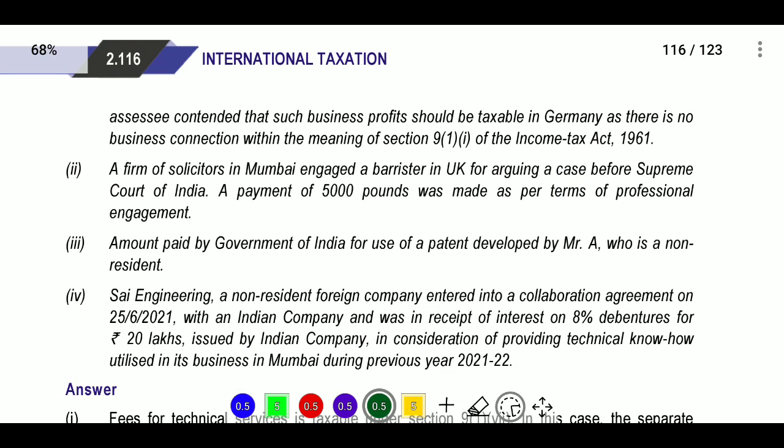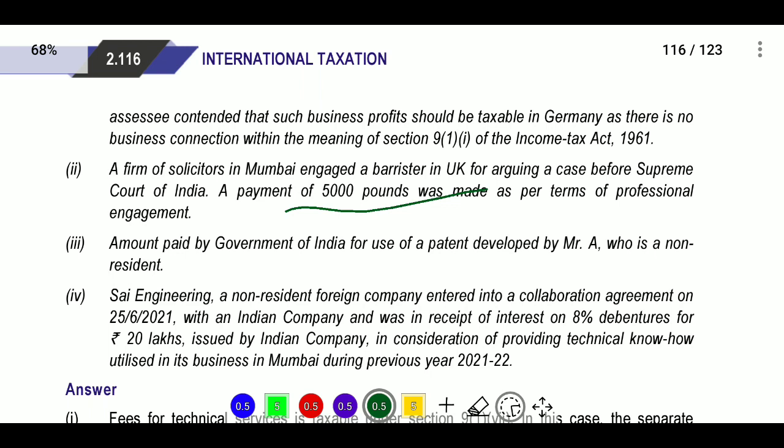Next, a firm of solicitors in Mumbai engaged a barrister in UK for arguing a case before the Supreme Court of India. A payment of 5,000 pounds was made as per terms of professional engagement. Here the amount is paid to the barrister in UK, and that is professional engagement.